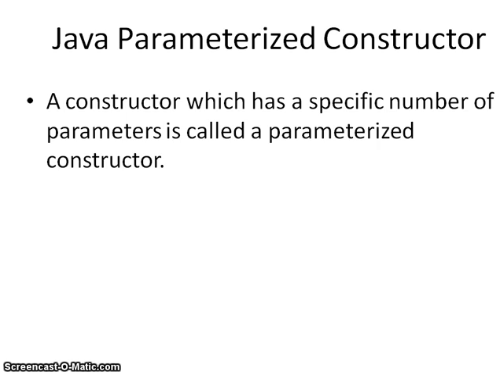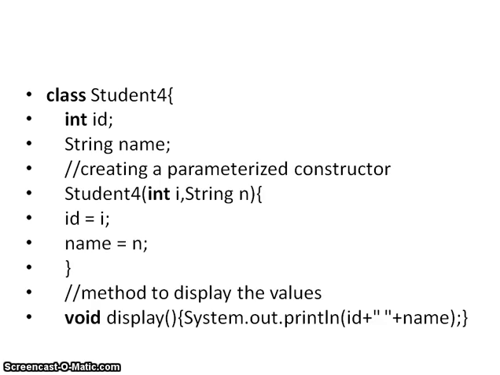Now let's see the next one, the Java parameterized constructor. A constructor which has a specific number of parameters is called a parameterized constructor. Means that the constructor has one, two or many parameters in it. Let's see an example of the parameterized constructor. Here I am taking Student4 as a class name. I am declaring one variable, id, which is an integer type, and one more variable, name, which is of type String.